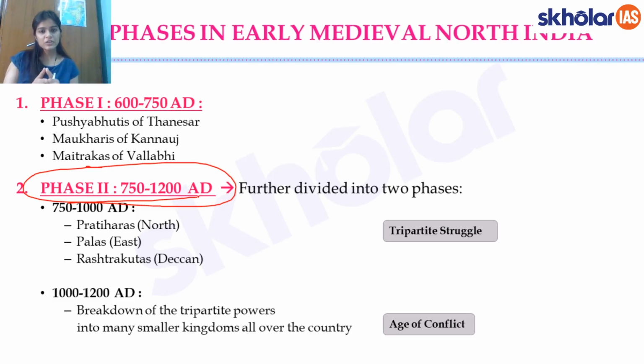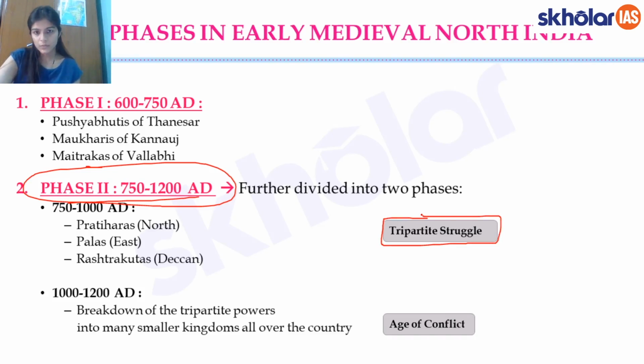Now, in the same fashion as we have covered phase 1, we shall also be covering phase 2, that is this time period from 750 to 1200, for all the regions, that is North India, Deccan and the South region. In this lecture, we are starting with the North India region, and we are basically going to talk about the tripartite struggle which was going on.